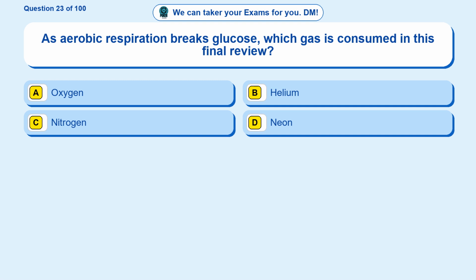Question 23. As aerobic respiration breaks glucose, which gas is consumed in this final review? Option A, oxygen. Option B, helium. Option C, nitrogen. Option D, neon. The correct answer is option A.